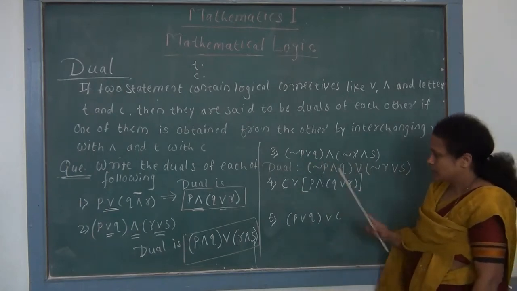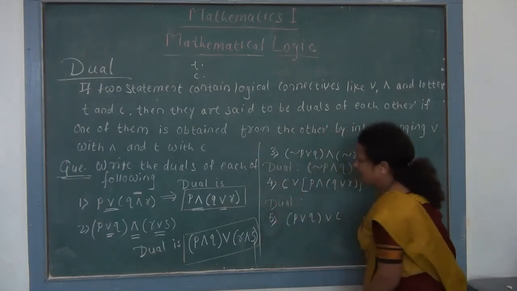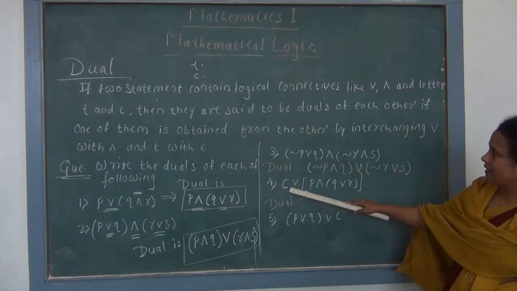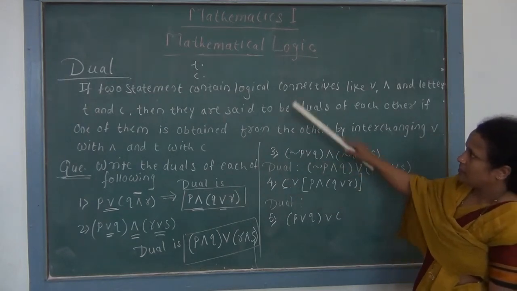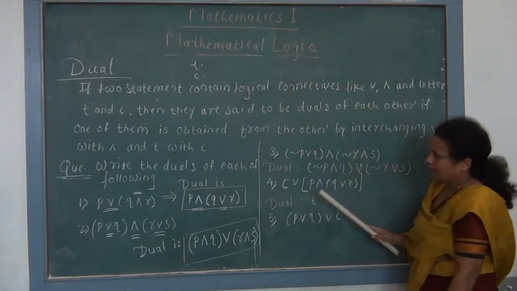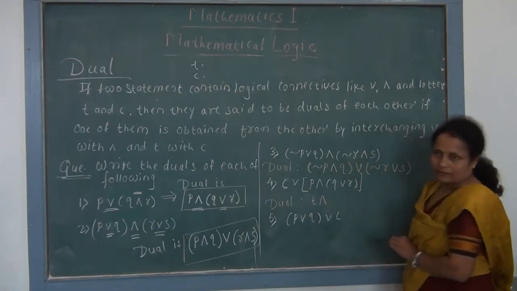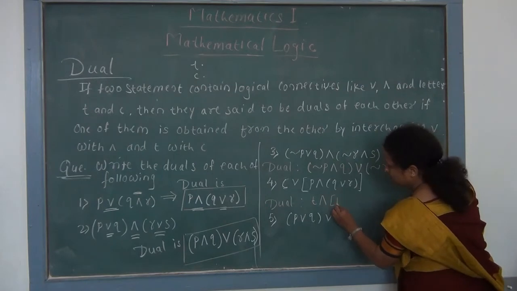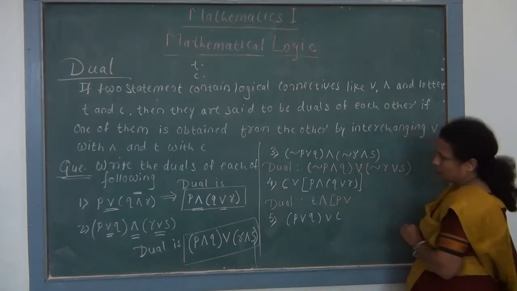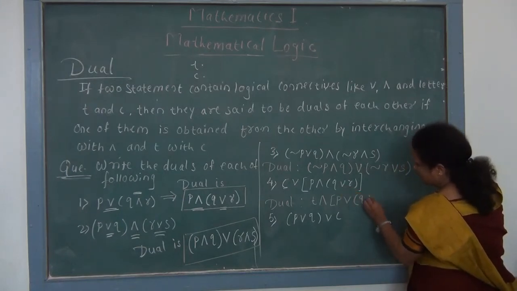Now for this fourth statement we have to write the dual. So the dual of the statement is, here first is the symbol C, and C represents contradiction, and we have to replace this C by T. So our dual is T. We replace this C by T, OR is replaced by AND. Then bracket as it is, P as it is. And now replace this AND by OR. So OR, again bracket as it is, Q as it is, and replace this OR by AND.